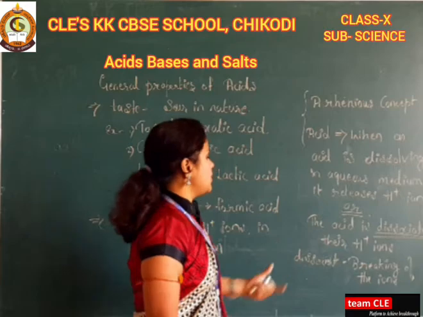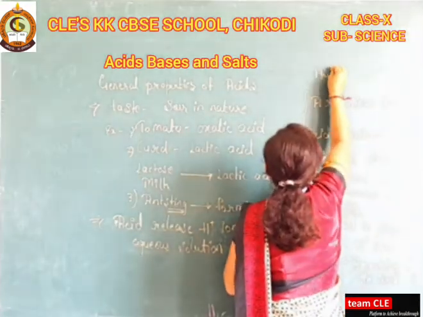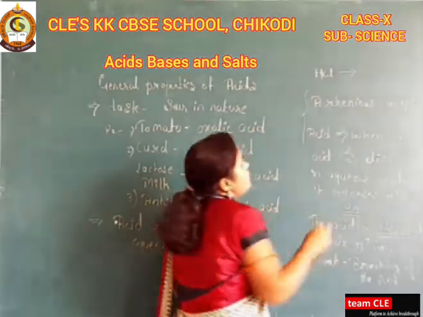So what happens if you take the example of HCl? It is a very famous example for acid.